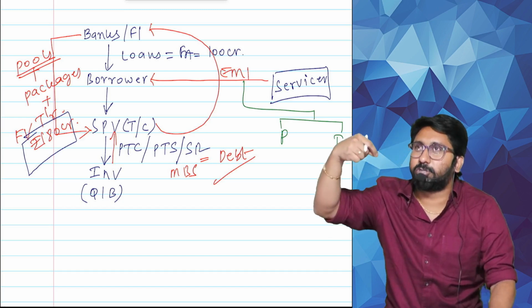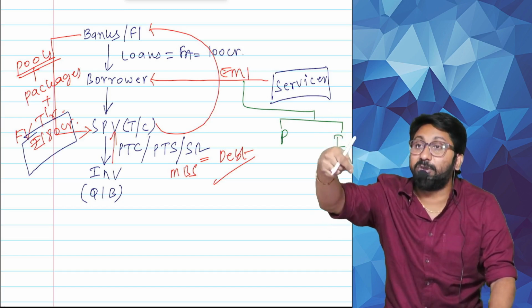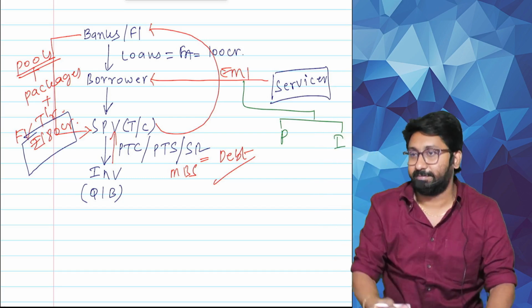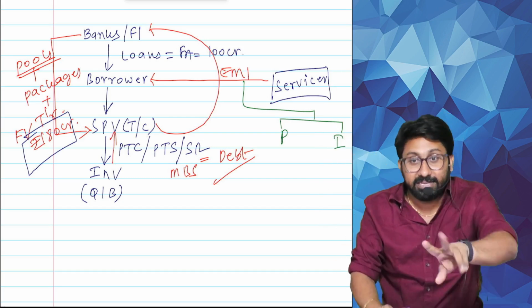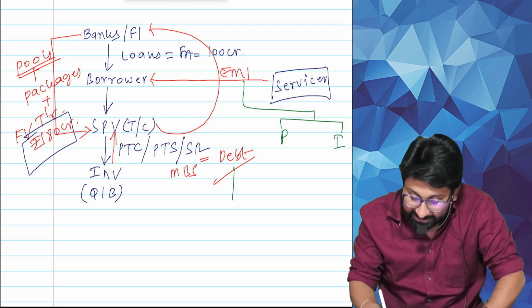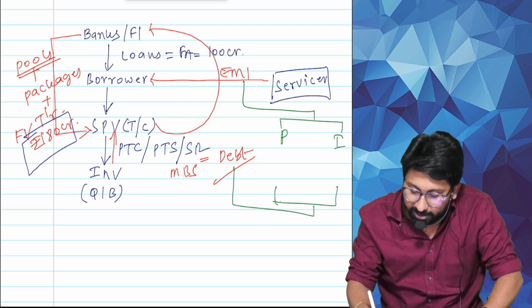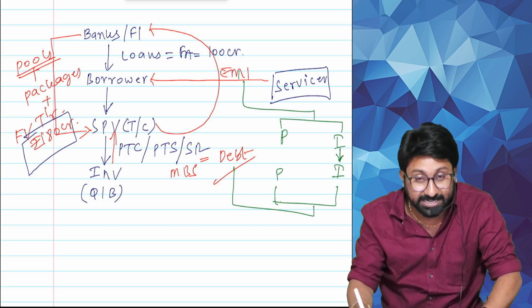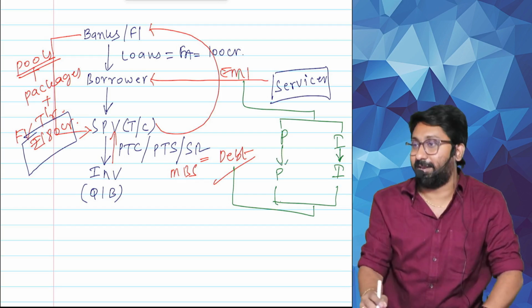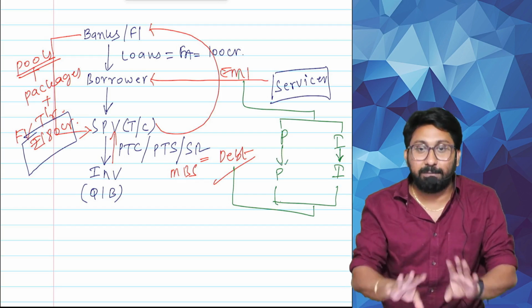SPV will issue shares, issue security receipts in the form of debt. Reason one I told you. Reason two, do you know? This debt also has what and what? Principal and interest. Such that the EMI interest portion pays interest, and the principal portion pays principal. That's how they will manage this concept.